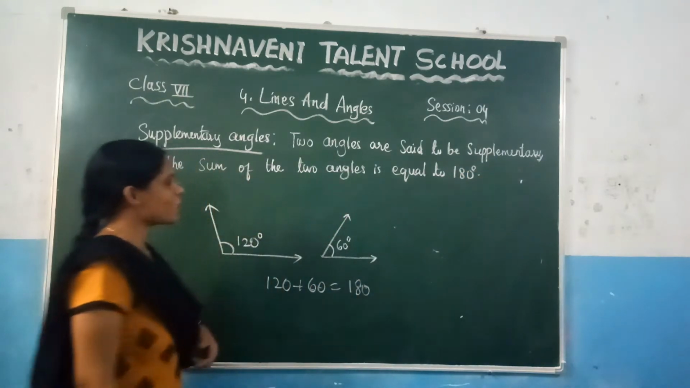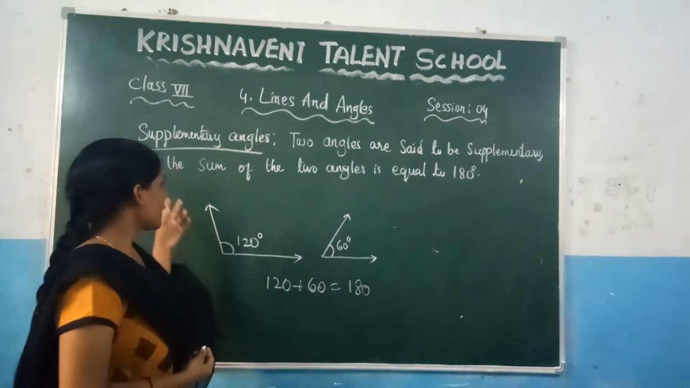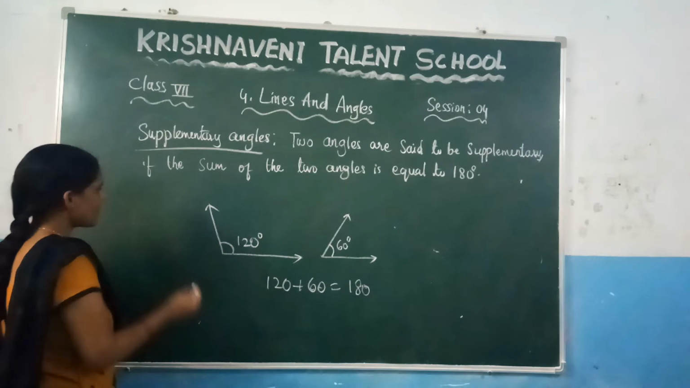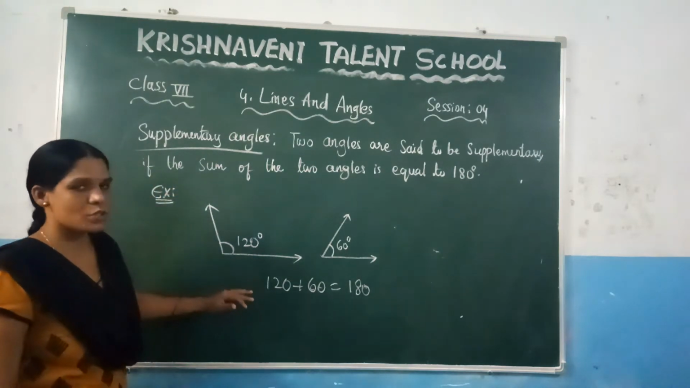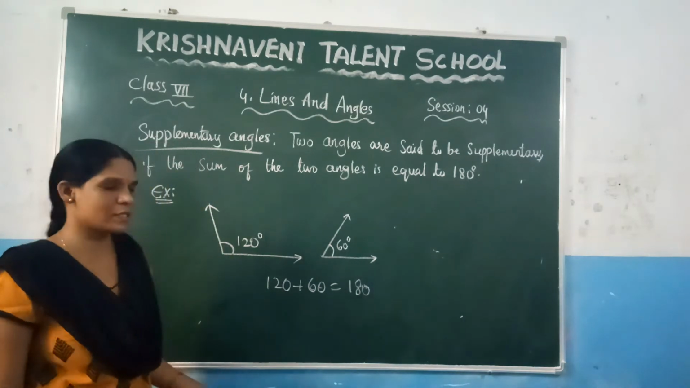How can you state supplementary angles? Two angles are said to be supplementary if the sum of the two angles is equal to 180 degrees. You can write this as an example. Based on these supplementary angles, we are going to solve the next exercise.